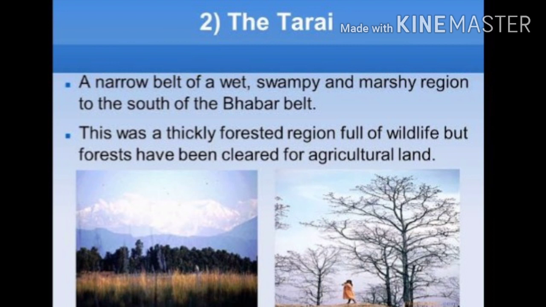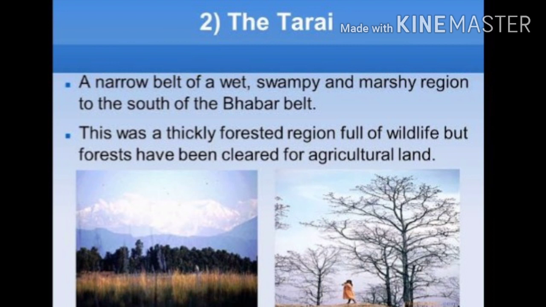Now the next comes Tarai. What is written: a narrow belt of wet, swampy and marshy region to the south of the Babar belt. To the south of the Babar, the next type of region you will see is Tarai. This was a thick forest region full of wildlife, but forests have been cleared for agricultural land. As you can see on the picture, you will not see that much green forest, but this part is also used for agriculture.